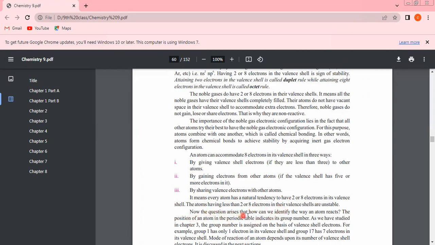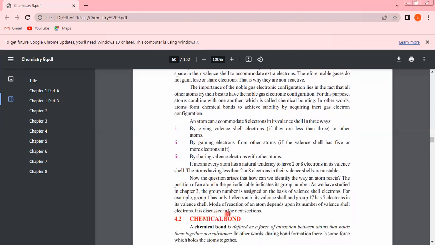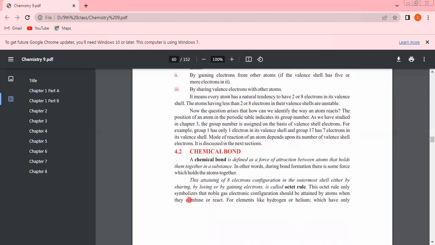Now the question arises: how can we identify the way an atom reacts? The position of an atom in the periodic table indicates its group. As we have studied in chapter 3, the group number is assigned on the basis of valence shell electrons. For example, group 1 has only 1 electron in its valence shell and group 17 has 7 electrons in its valence shell. The mode of reaction of an atom depends upon its number of valence shell electrons. It is discussed in the next section.